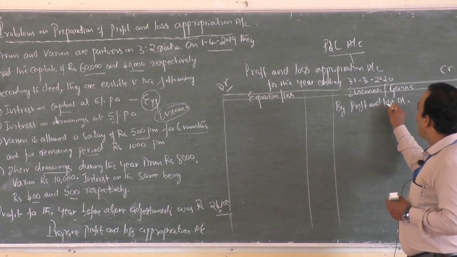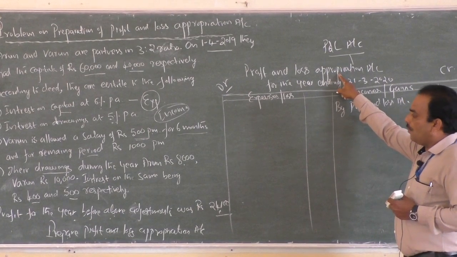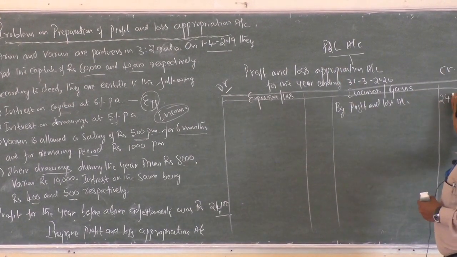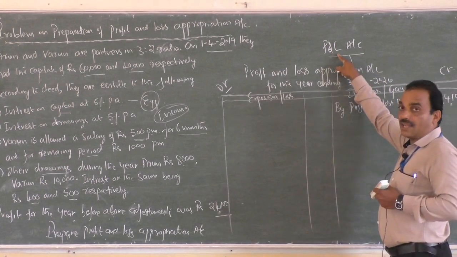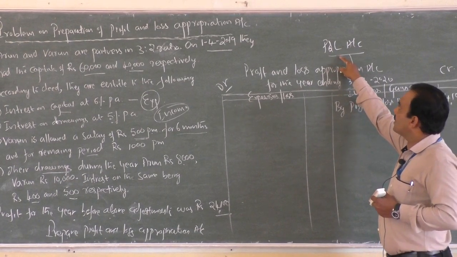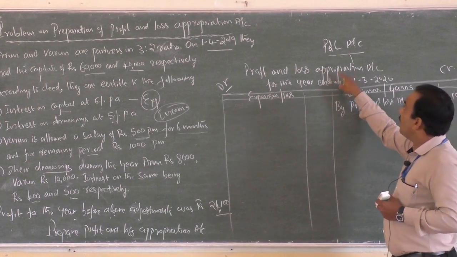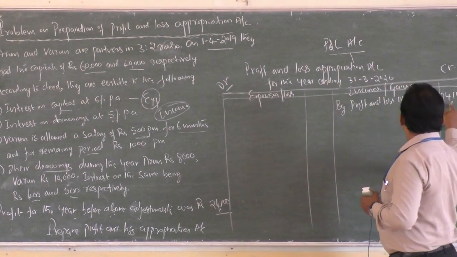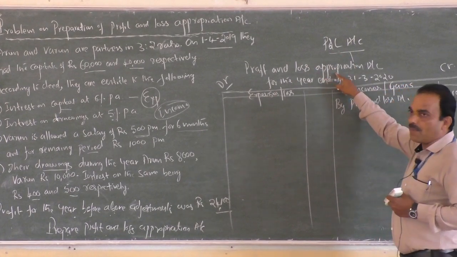This is profit and loss account because in profit and loss appropriation account, whatever the profit of rupees 24,100 received is from profit and loss account. In profit and loss account, amount carried to appropriation account. Therefore, in profit and loss account, 24,100 is addressed to profit and loss appropriation account.